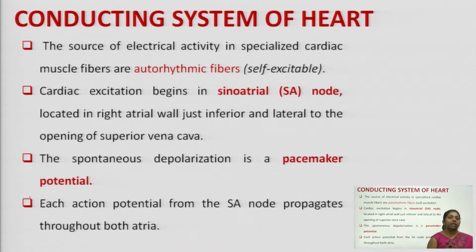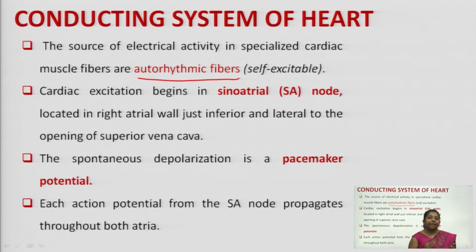Basically, the conducting system means how your heart is working. Your heart is beating, so how is the heart beating? It must be some type of electrical activity that is getting initiated, and due to that electrical activity your heart is beating. The source of electrical activity is certain specialized cardiac muscle fibers, and these muscle fibers are autorhythmic fibers.